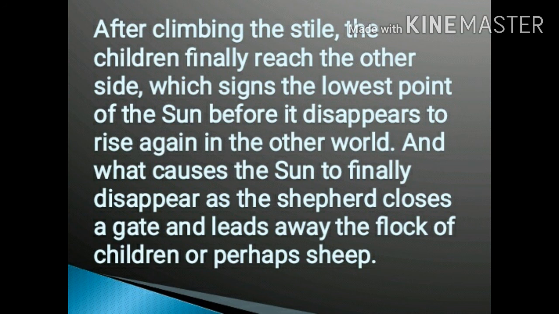And what causes the sun to finally disappear? As the shepherd closes a gate. She imagines that a person who is sitting in front of the sun closes the gate of the sun and leads away the flock of children or perhaps sheep. The shepherd is taking her sheep back to home.